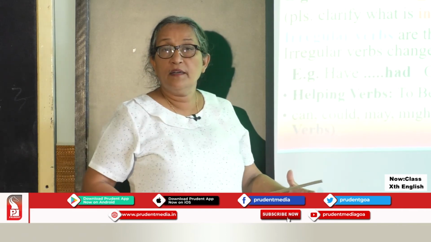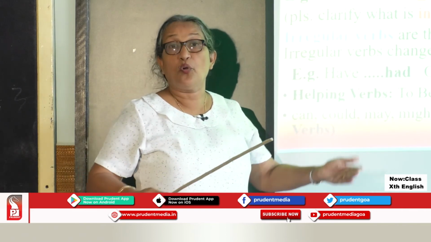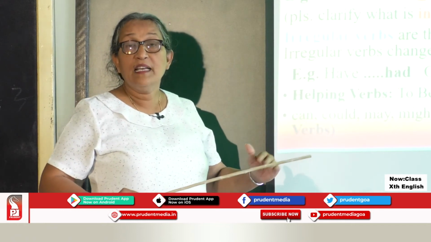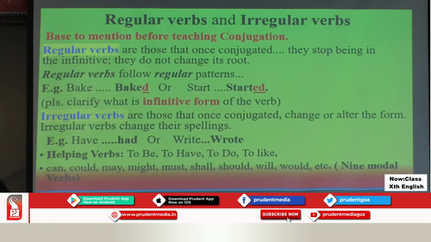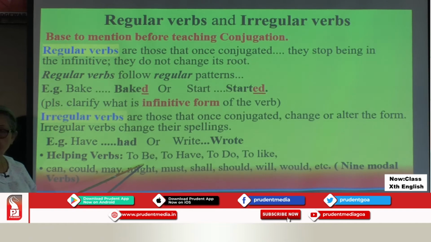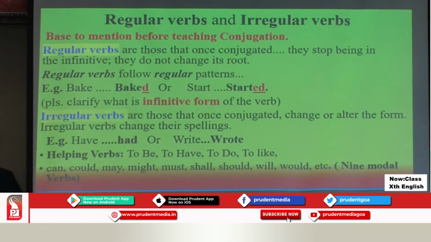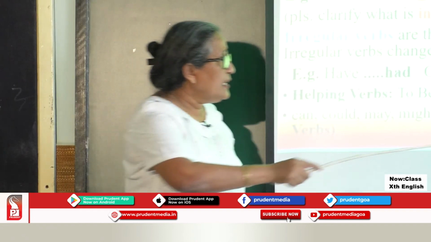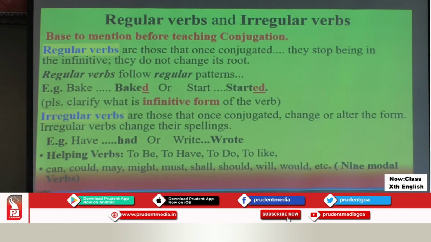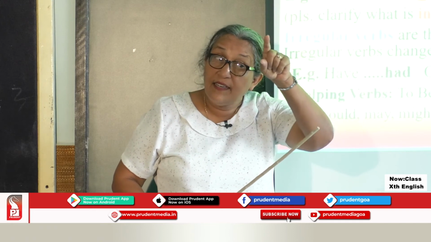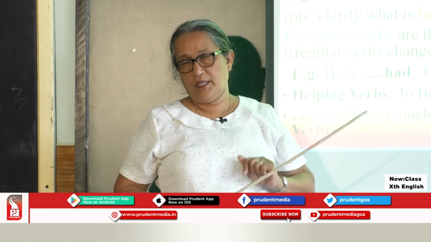Main verb is clear to you. So helping verb comes as a helper to the main verb. And the most common helping verbs are verb to be, verb to have, verb to do, verb to like. Common. We also have 9 modal verbs. We have in our English grammar a topic on modals. That is again a connected part of verbs.